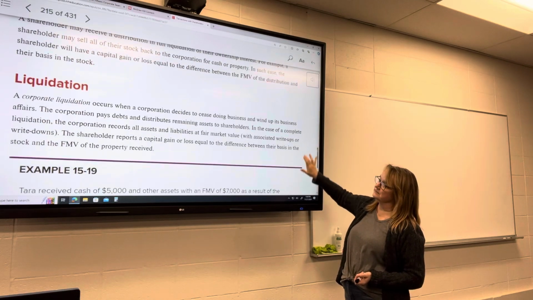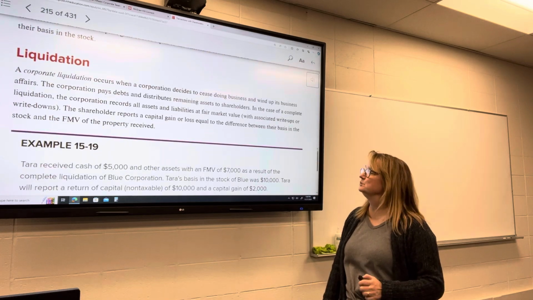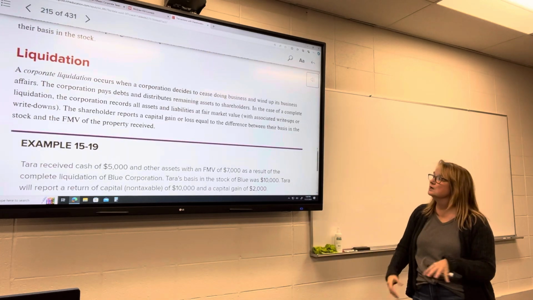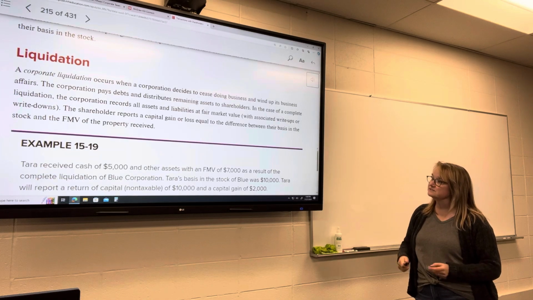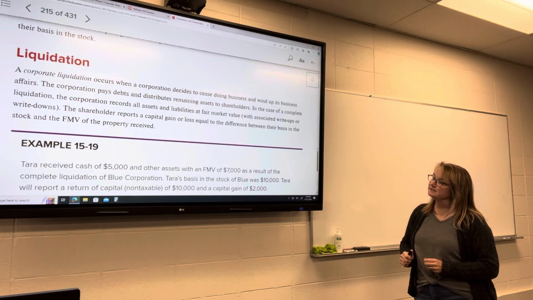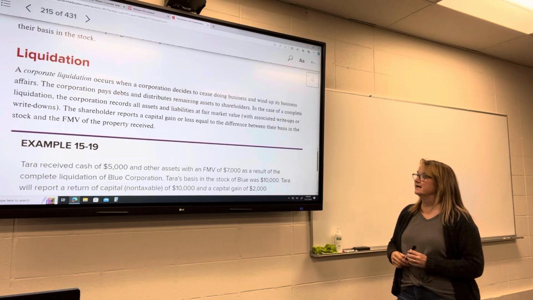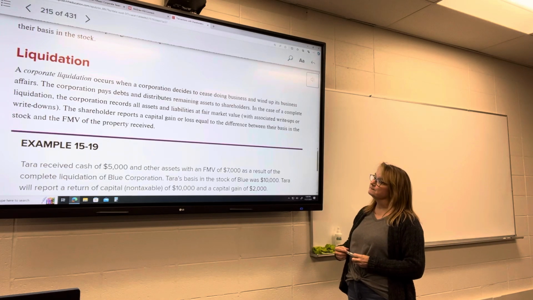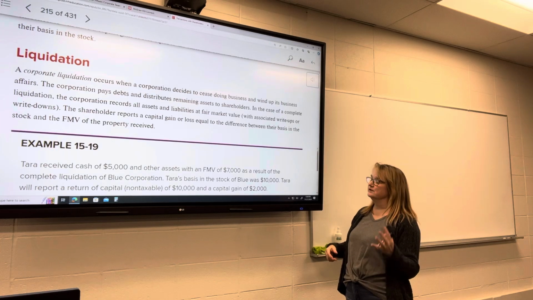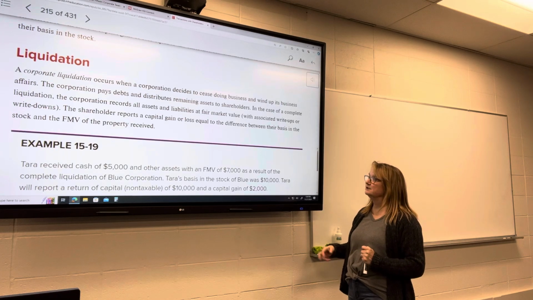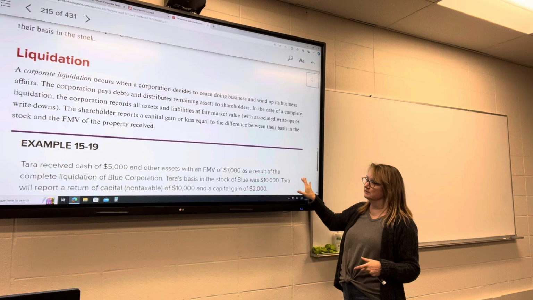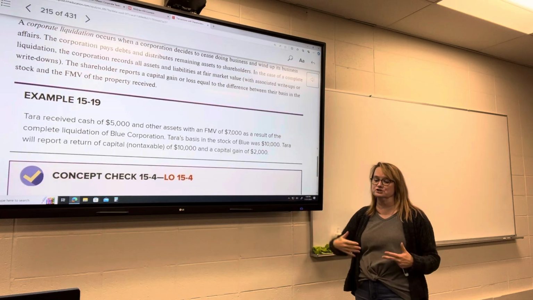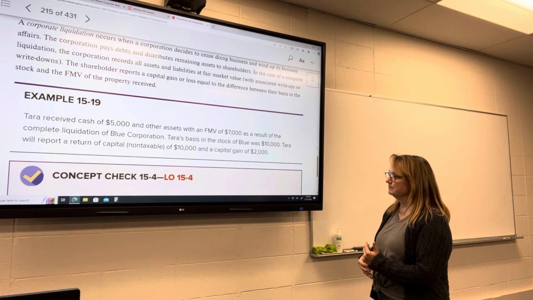Liquidation. So a corporate liquidation, here we're talking about the corporation deciding to no longer function. If it's winding up its business, they pay debts and distribute the remaining assets to shareholders. If it's a complete liquidation, the corporation will record all assets and liabilities at fair market value. And the shareholder, if they're getting a distribution, will report a capital gain or loss equal to the difference between their basis and the fair market value, as though it was sold. Now, if it's a liquidation, chances are they're going to have some sort of loss rather than a gain.